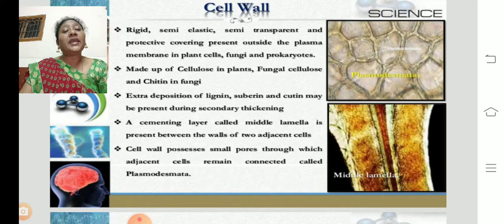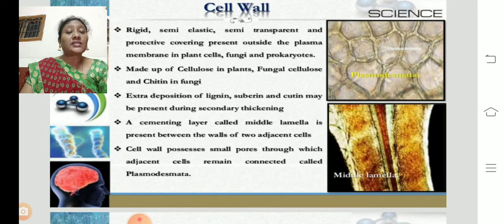A cementing layer called the middle lamella is present between the walls of two adjacent cells. There is a cement layer where the two adjacent cells are attached. The cell wall possesses small pores, called plasmodesmata, through which adjacent cells remain connected.